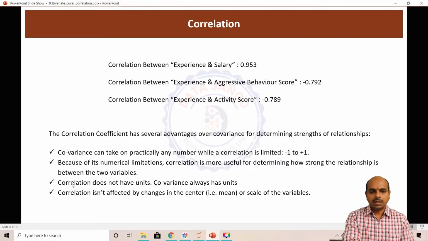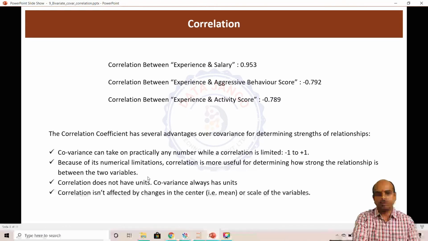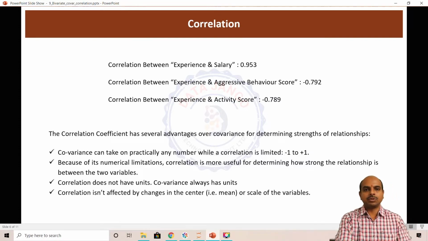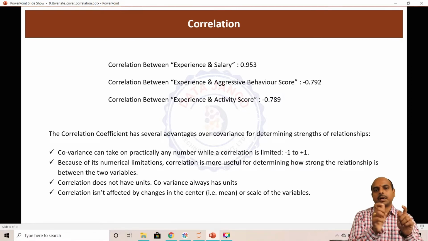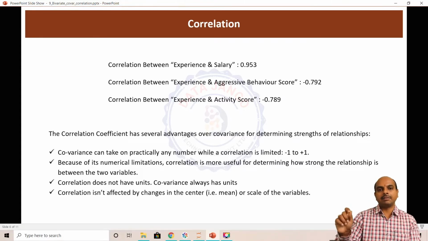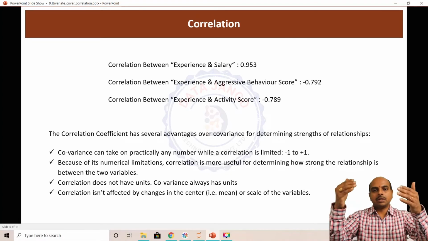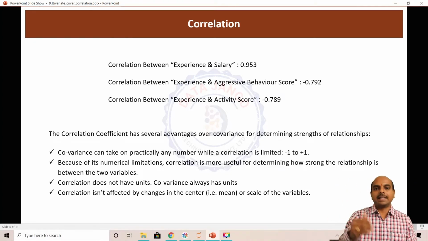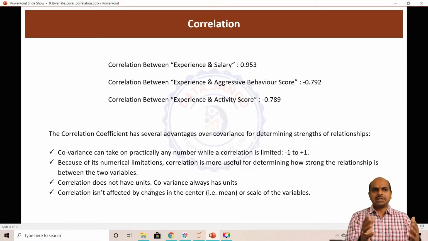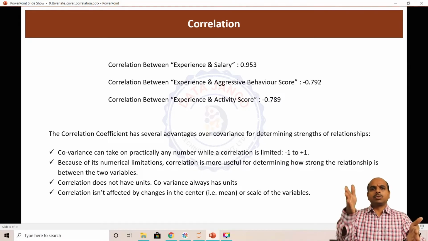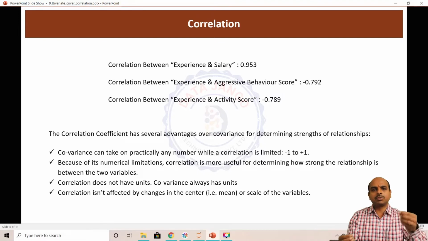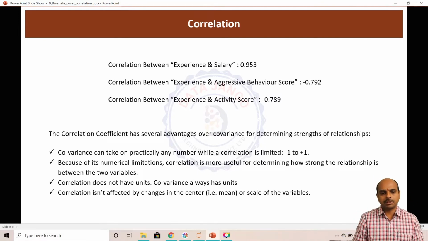So there are some bullet points here which we need to remember. Correlation does not have units. The covariance always has units, because you are not standardizing. So the numerator has got x minus x bar into y minus y bar, but in correlation you divide by the standard deviation of x1 and standard deviation of x2. So the numerator's units and denominator's units get cancelled, and you will not have any units for this. It is just a number between -1 and 1. If it is close to 1, it is strongly positive relationship. If it is close to -1, strongly negative relationship.